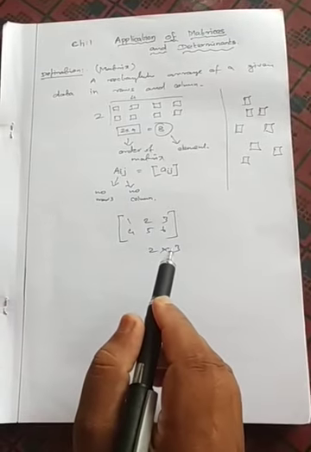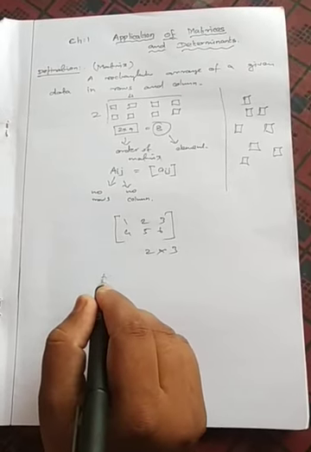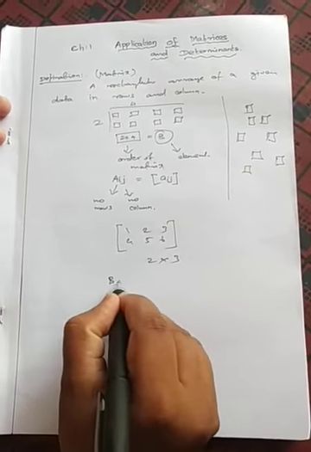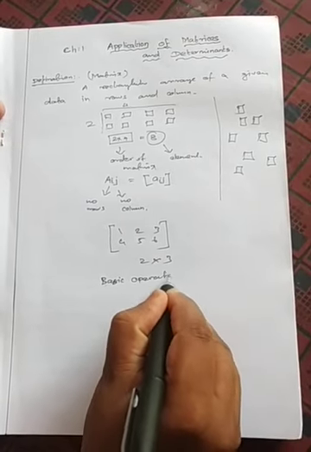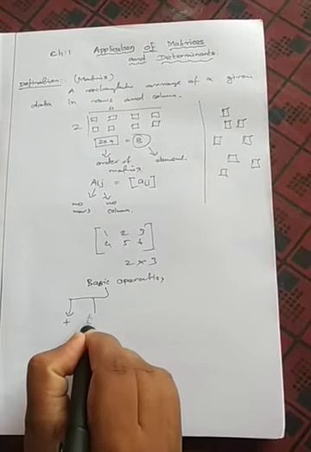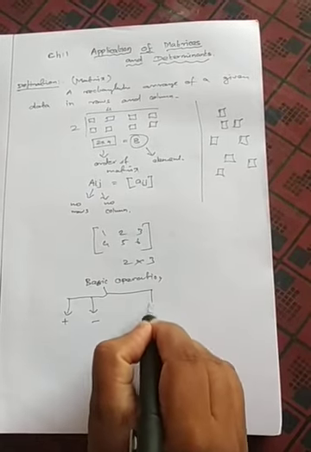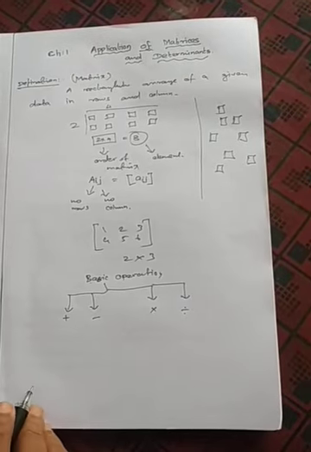What will we do with a matrix? Usually we do four things, which we call basic operations: plus, minus, multiplication and division.